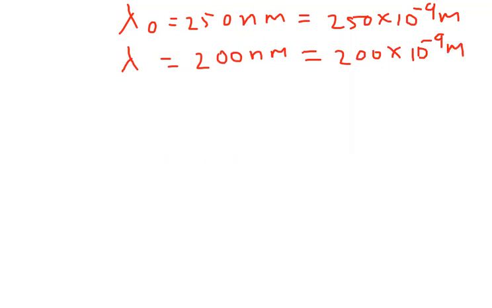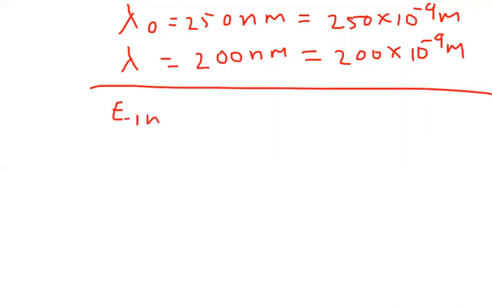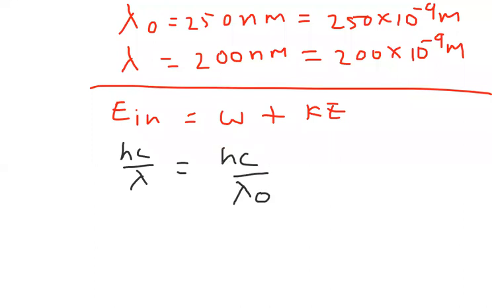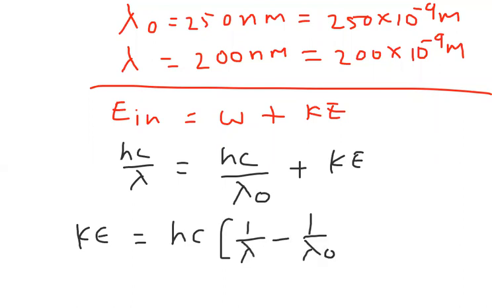So now my target in the other method is: incident energy is equal to work function plus kinetic energy. The incident energy I can write as hc by lambda. The work function I can write as hc by lambda naught, plus kinetic energy. So kinetic energy is equal to hc, if you take it common, times 1 by lambda minus 1 by lambda naught. You will get it directly in joules.